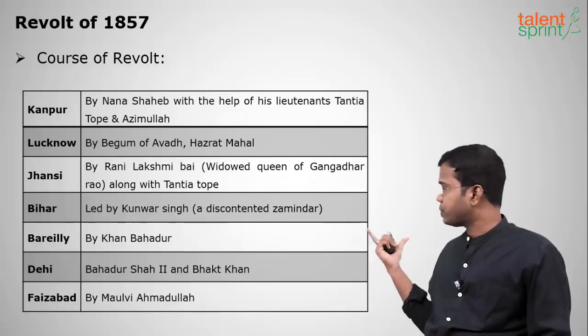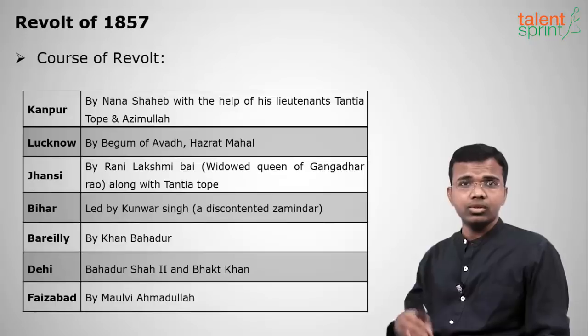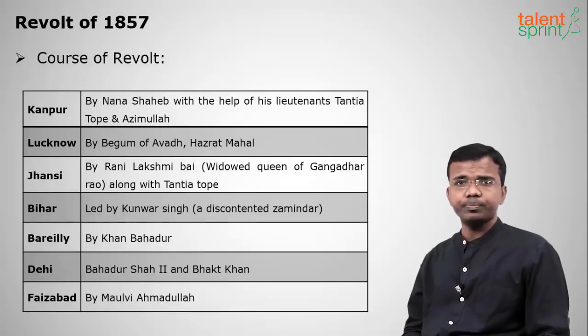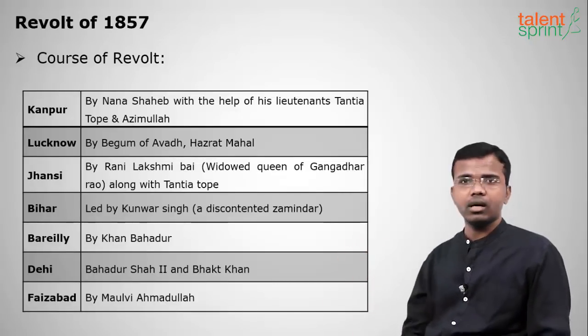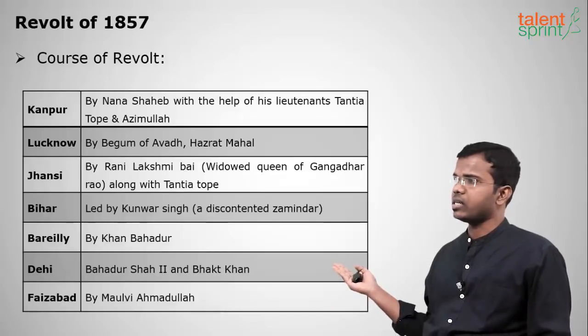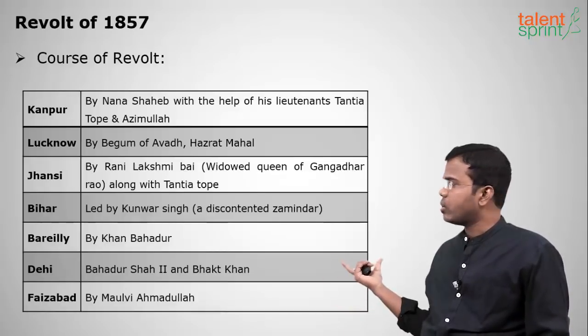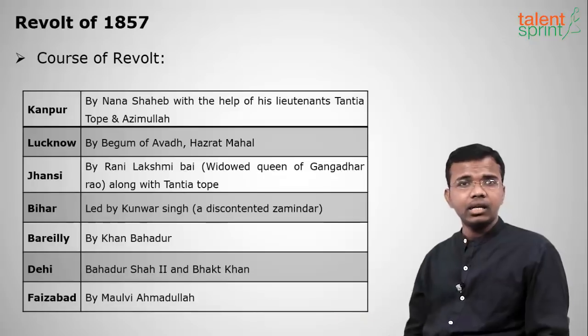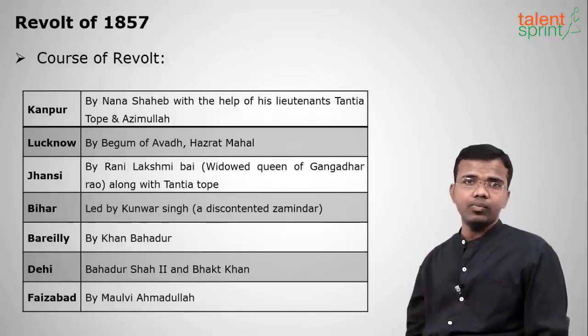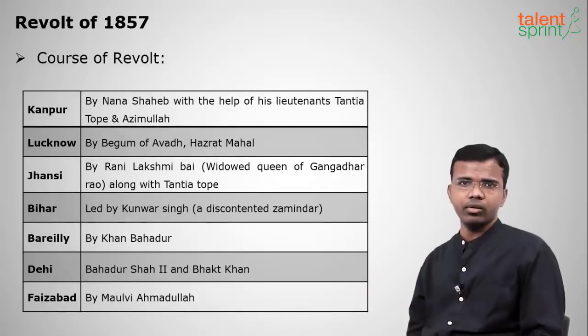Next at Bareilly, Khan Bahadur, and at Delhi, Bahadur Shah Zafar or Bahadur Shah II along with his general Bakht Khan. And next at Faizabad, Ahmadullah. All these people were leading the revolt of 1857 at their respective places. So this is the course of the revolt.